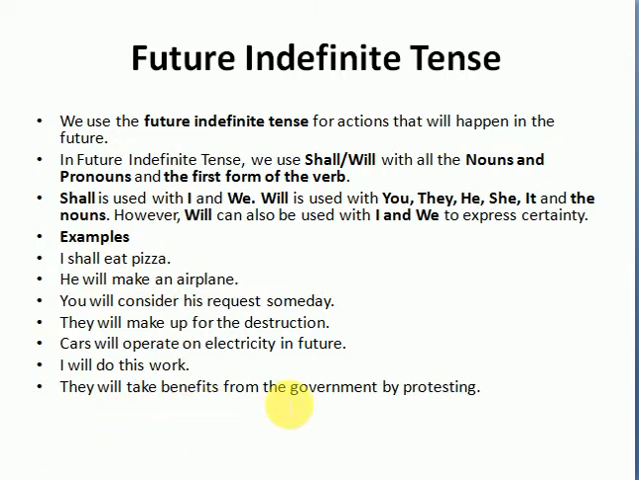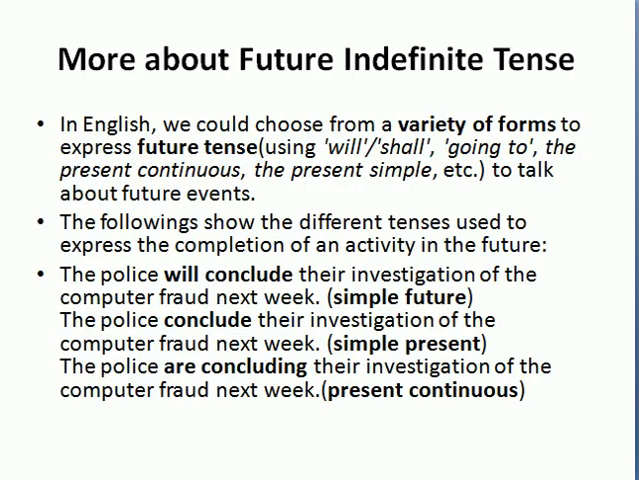They will take benefits from the government by protesting. So you see, use of will and shall, and the first form of the verb is applied in future indefinite tense. And that is not all. We could also choose from other forms too to express the future tense, like not only will or shall, not only the future indefinite tense, but we could also use going to in order to indicate some future action.